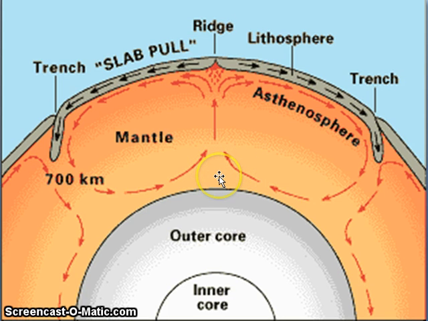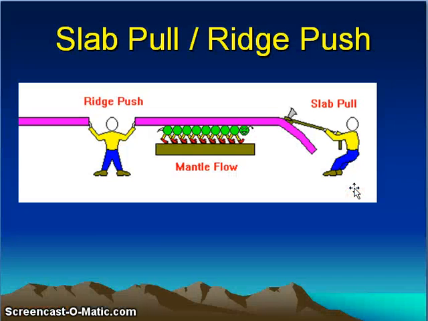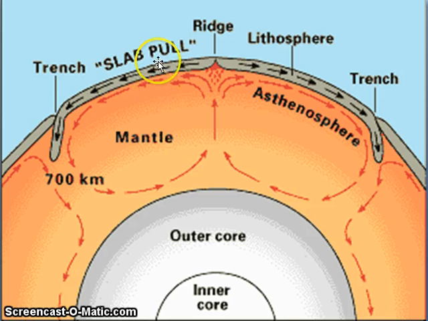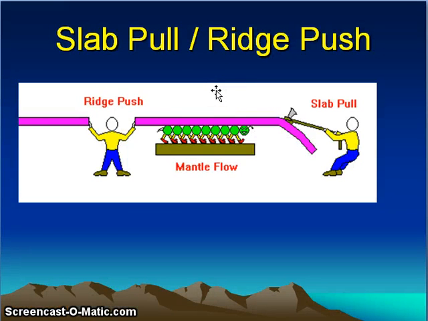Just as tea boils in a bowl, the hot magma rises up, cools down, becomes dense, and then sinks again. It completes the cycle. Next is slab pull or ridge push, as shown in this diagram. Here it is pulled, and this is the ridge push. This is the mantle flow, with the slab being pulled down and the ridge being pushed.